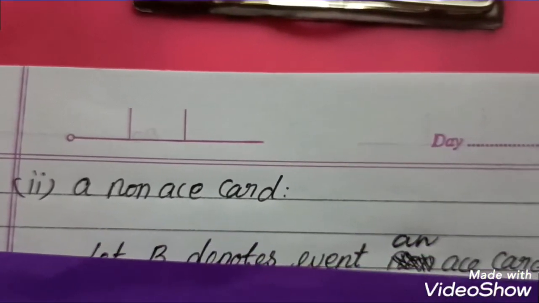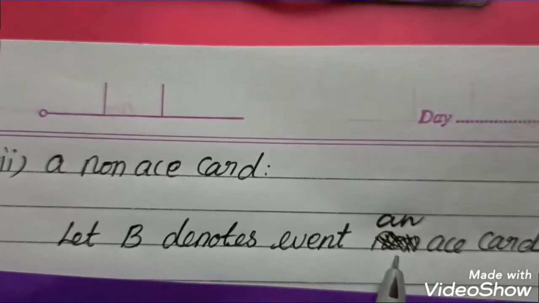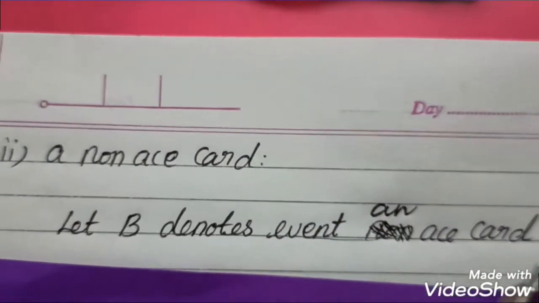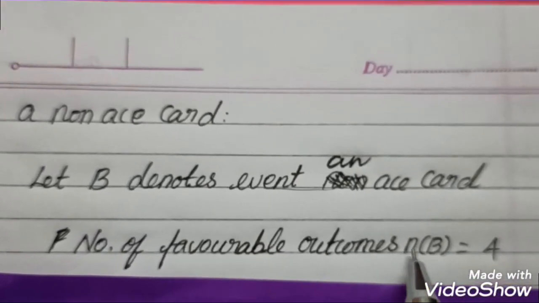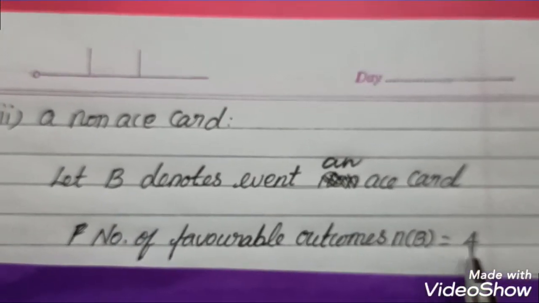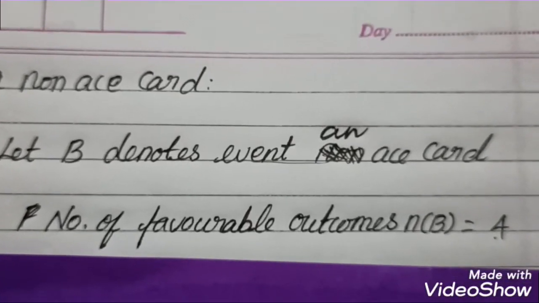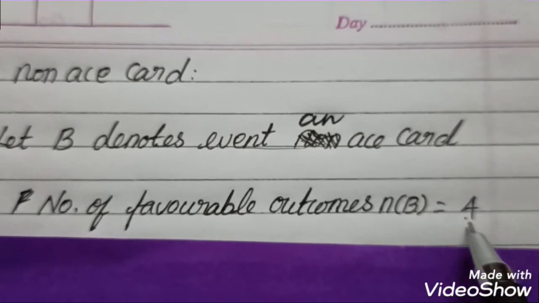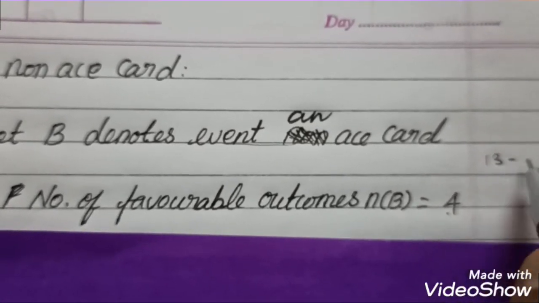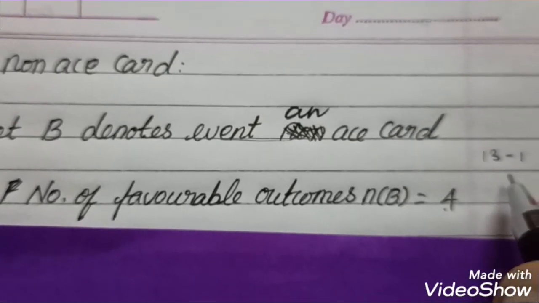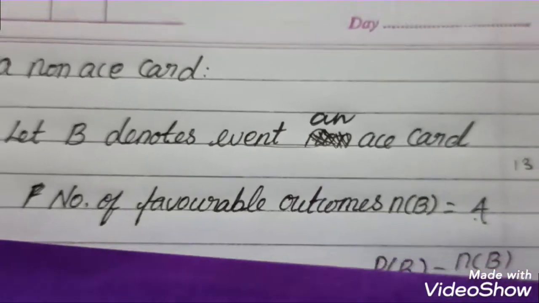So I will take, let B denote the event an ace card instead of a non-ace card. So the number of favorable outcomes, I will take n of B, which is equal to 4, because in a pack totally 4 ace cards are there. So for example, out of 13, 1 ace card is there. So totally 4 sets of 13, so 4 ace cards. So n of B equal to 4.